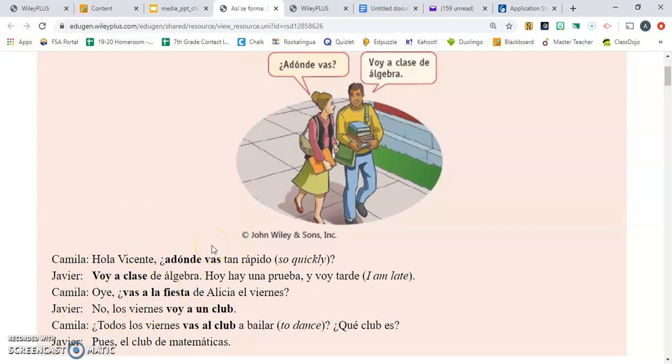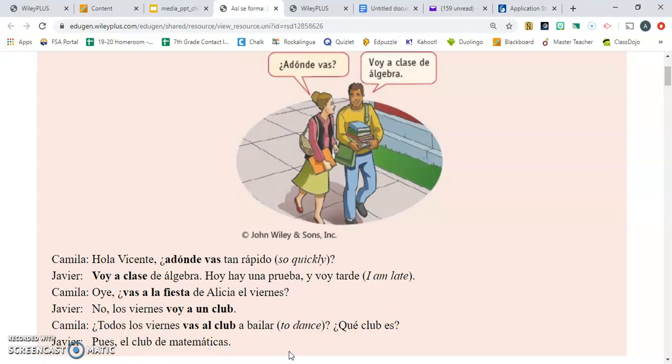Hola Vicente, ¿a dónde vas tan rápido? Voy a la clase de álgebra. Hoy hay una prueba y voy tarde. Oye, ¿vas a la fiesta de Alicia el viernes? No, los viernes voy a un club. ¿Todos los viernes vas al club a bailar? ¿Qué club es? Pues el club de matemáticas.